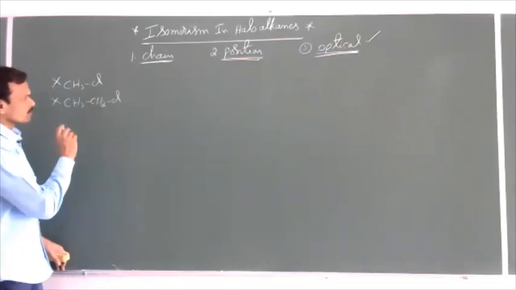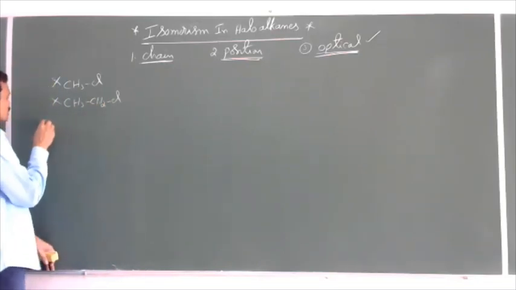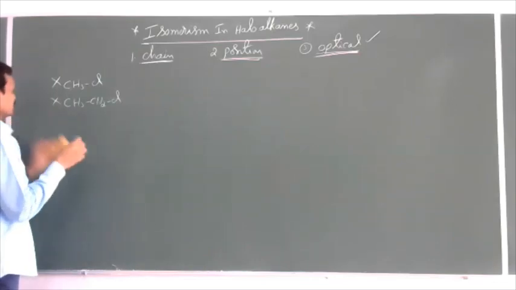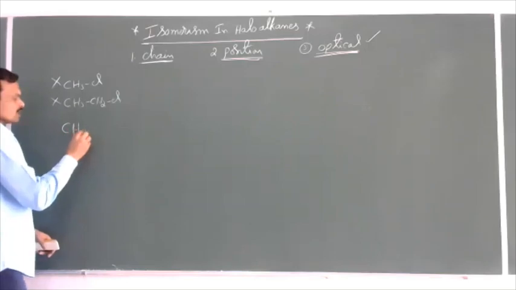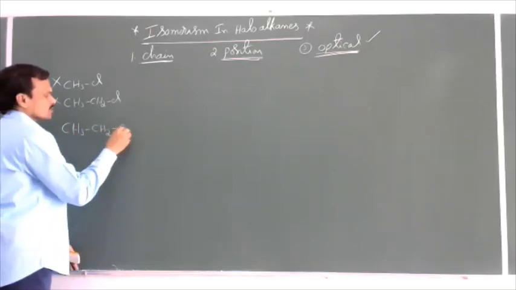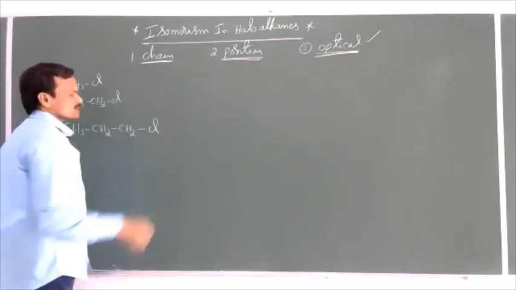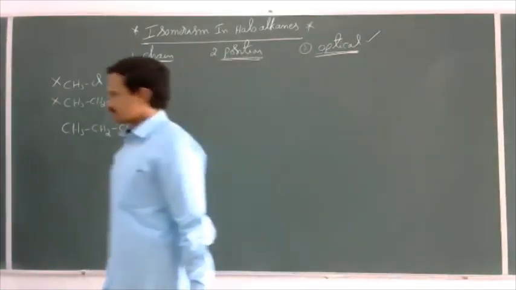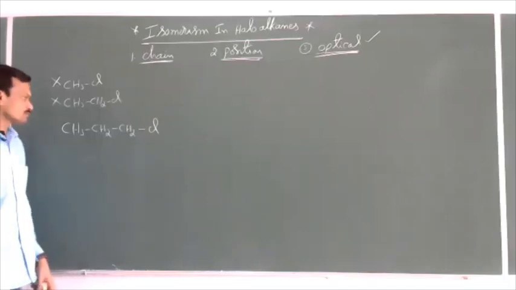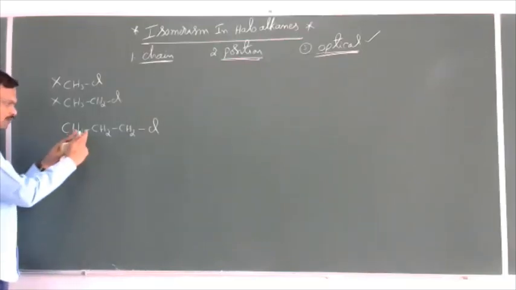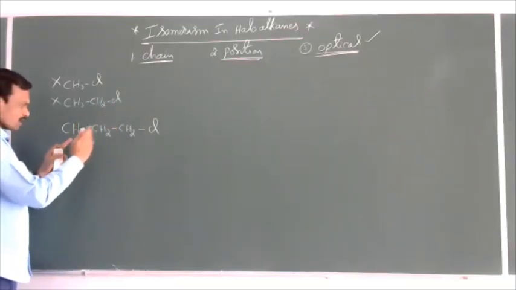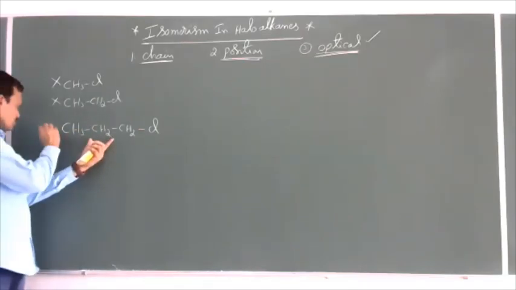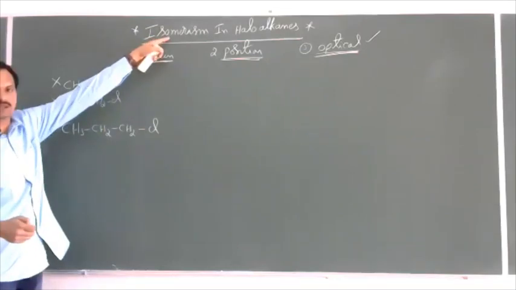Now take the third example, C3H7Cl, nothing but CH3CH2CH2Cl, n-propyl chloride. For this, we cannot change the length of the chain. A minimum of 3 carbons is required to exhibit isomerism in haloalkanes.